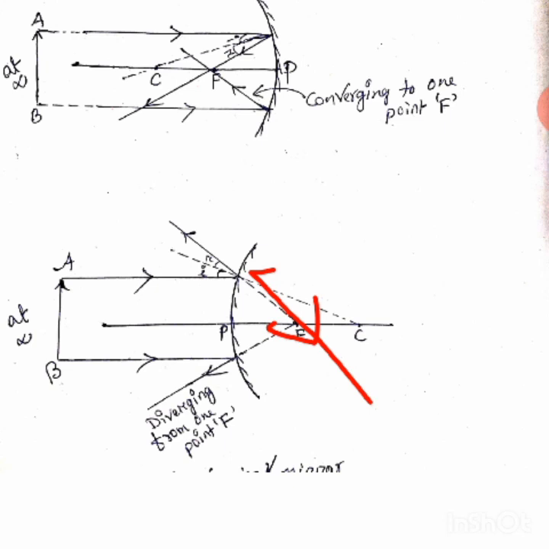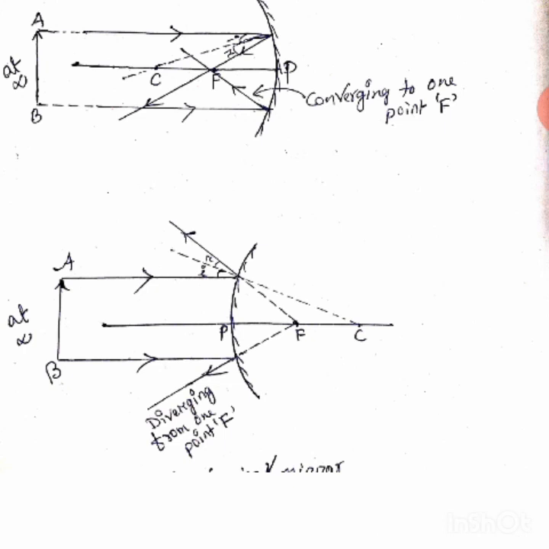That's why we have to say that the ray which is coming parallel to the principal axis, after reflection it will reflect in that direction, so that we can say that this ray appears to come from the focus.